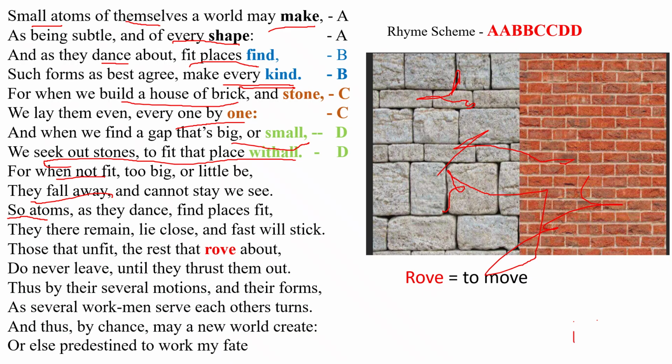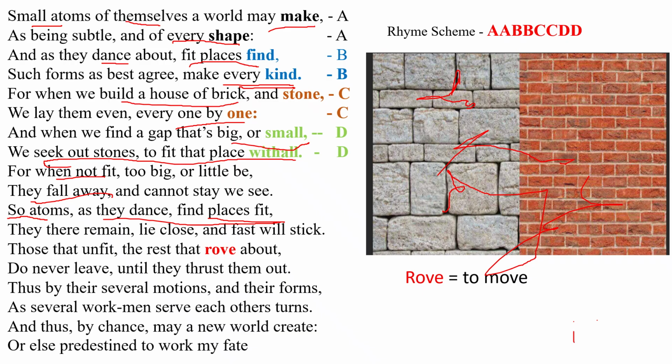So atoms, as they dance, find places fit. In the same way, how we build a wall or house with the help of stones and bricks, the same way atoms also dance. Here the word dance suggests that the atoms move freely and continuously till they find places fit, till they find a good place to settle down. If they find a suitable place, they settle there. Otherwise, they move on. They continuously dance.